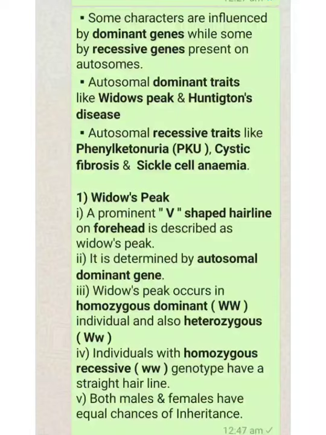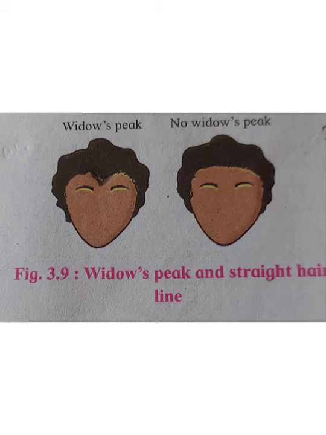Then sickle cell anemia. It is also an inherited group of disorders in which RBCs, at deficiency of oxygen, become sickle-like, as a result of which cells die early, leaving a shortage of healthy RBCs and can block blood flow. The maximum lifespan of sickle cell anemic persons is 48 years in women and 42 years in men. So these are the disorders caused by recessive trait and dominant trait.